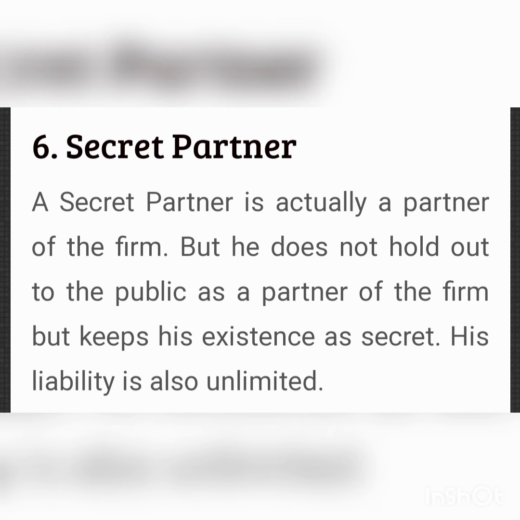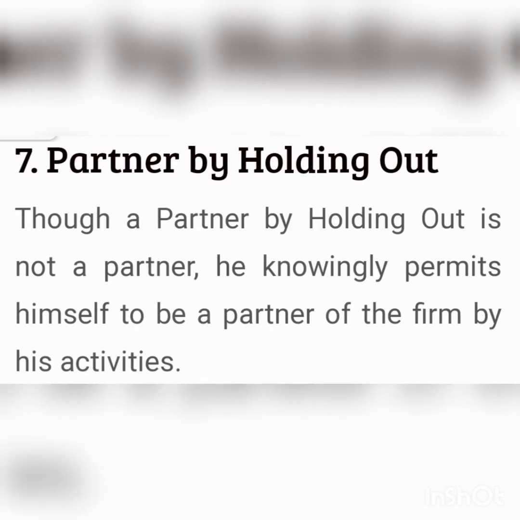Next type of partner is partner by holding out. A partner by holding out is a person who, though he is not a partner in a firm, knowingly allows himself or herself to be represented as a partner in a firm. Such a person becomes liable to outside creditors for the repayment of any debts which have been extended to the firm on the basis of such a representation.